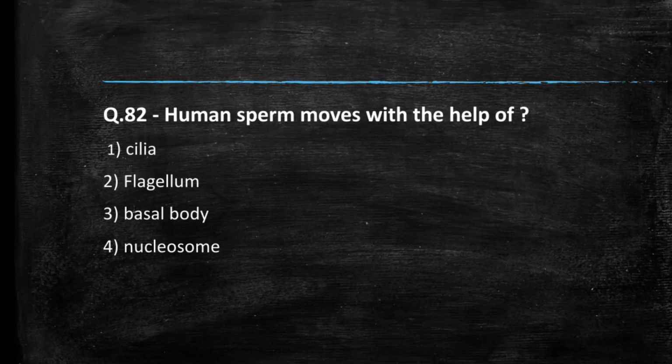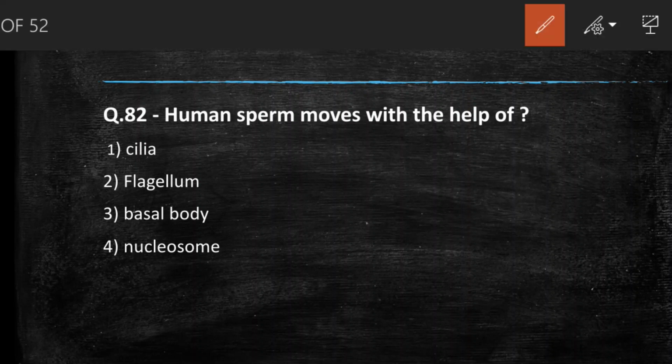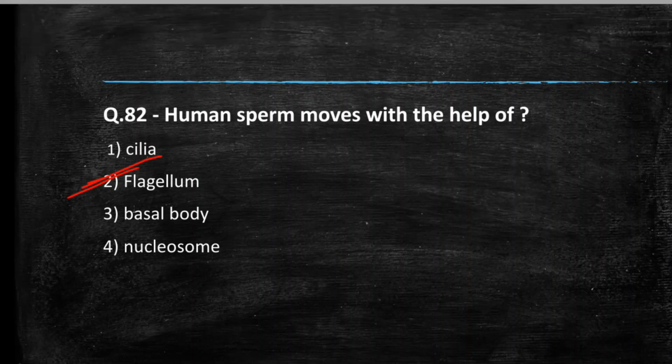Next question we have, human sperm moves with the help of. Options are cilia, flagellum, basal body, nucleosome. So answer is flagellum. Human sperm moves with the help of flagellum.